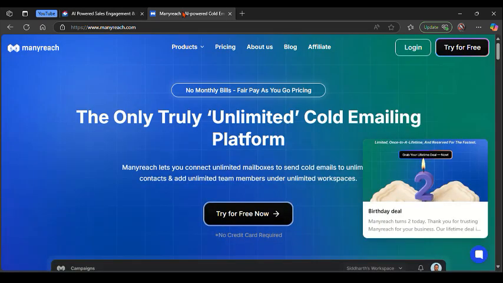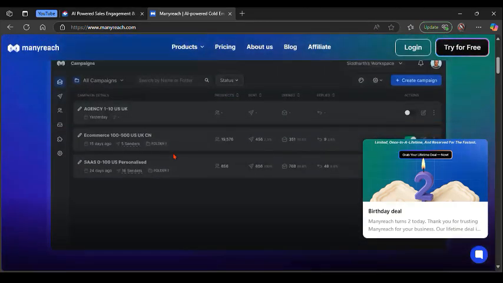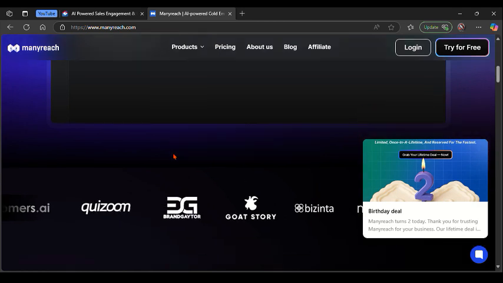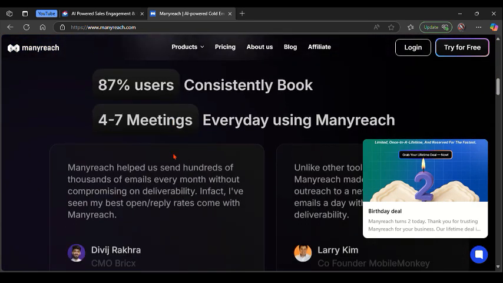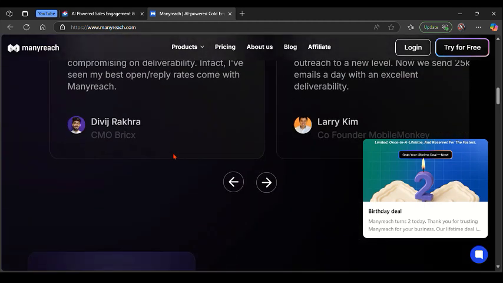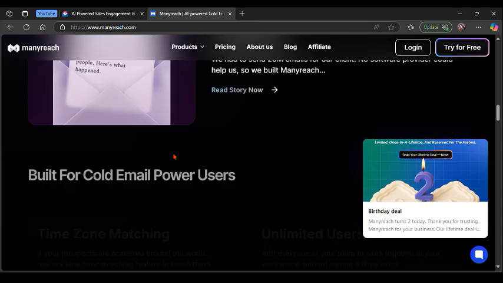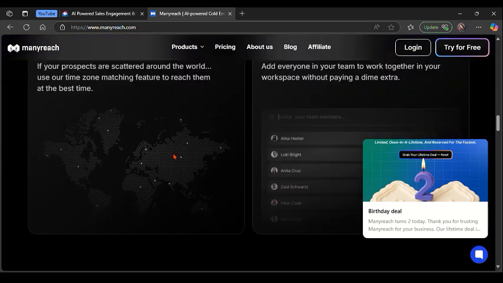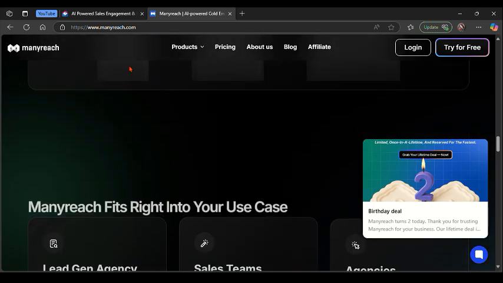And here's the overall conclusion about these platforms. You can simply pick Mailshake if you need a powerful outreach machine with multi-channel capabilities, automation, and CRM integration for sales-driven teams. And on the other hand, you can simply choose ManyReach if you are a small business or individual needing an easy-to-use, affordable cold email tool with solid deliverability for the cost. So that's it.